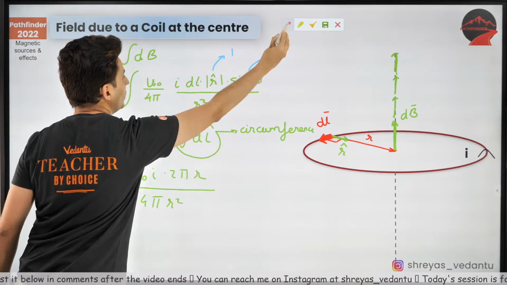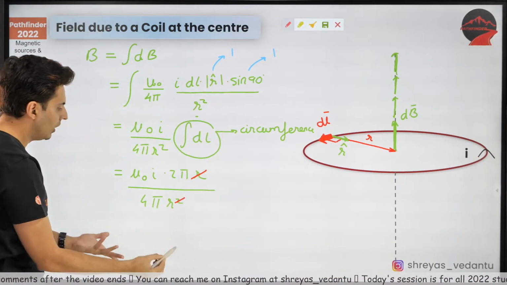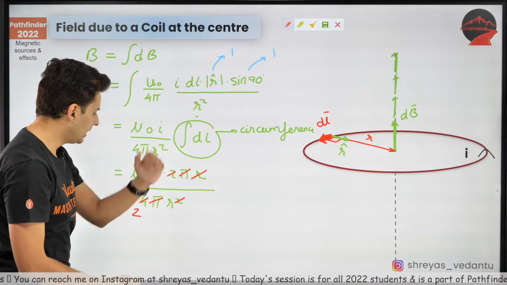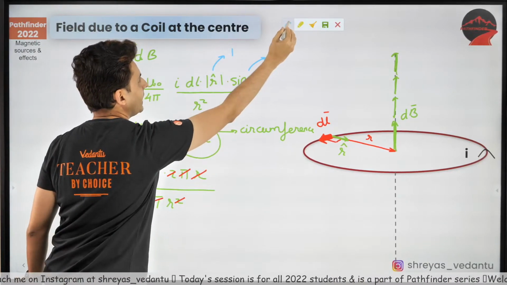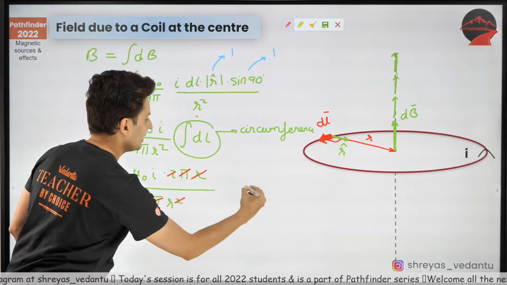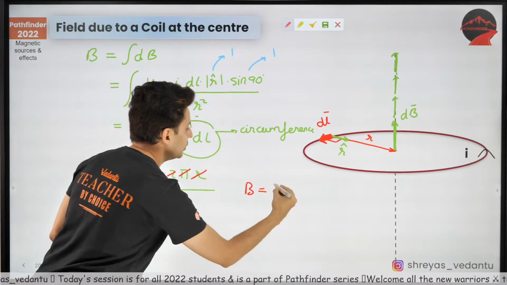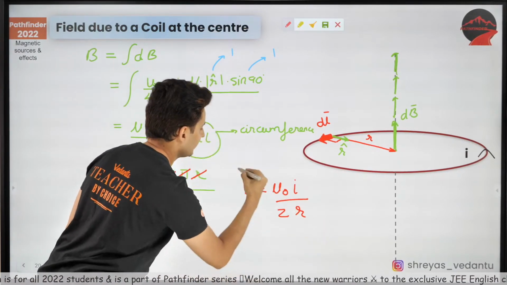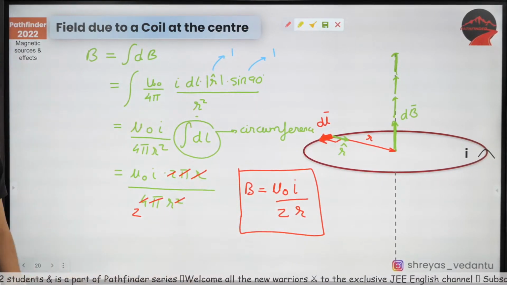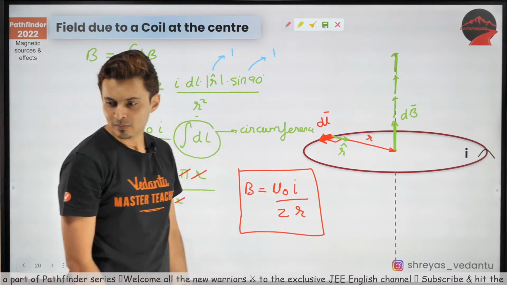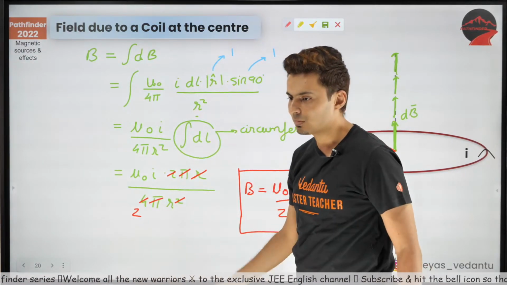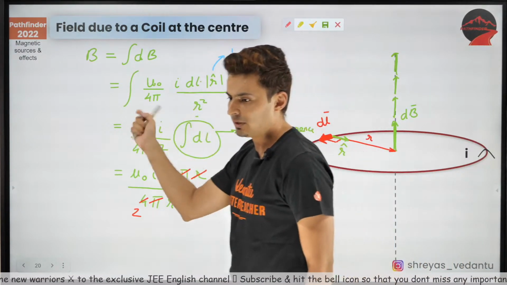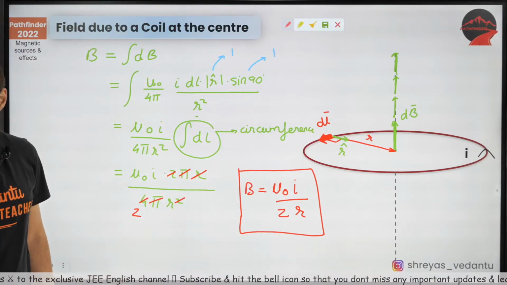Now what do we do? R and r gone. 2 and 4, 2. Pi, pi gone. So what do we get now from here? We will get B is equal to mu naught I divided by 2r. That is my final formula. I hope this is clear. Isn't it interesting? So this is the formula which you are going to remember. Mu naught I by 2r. Yes, full circle. Mu naught I by 2r.